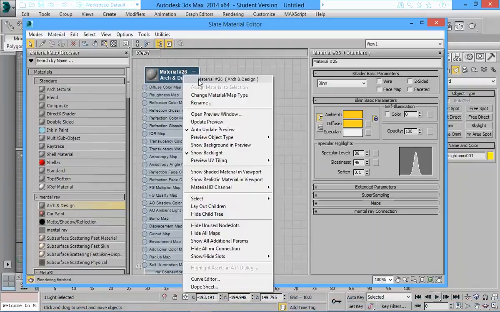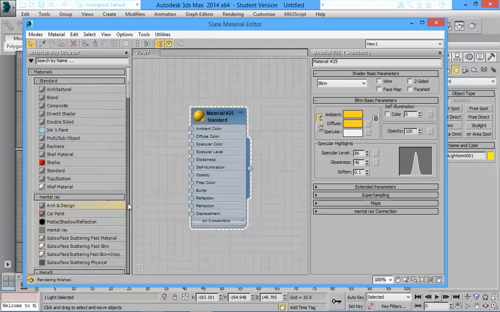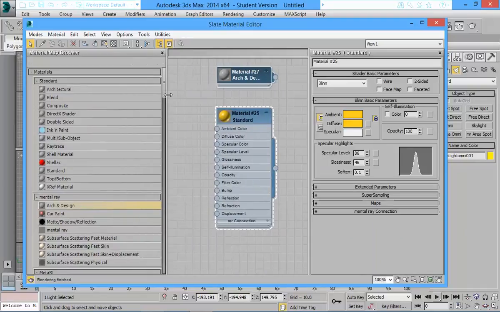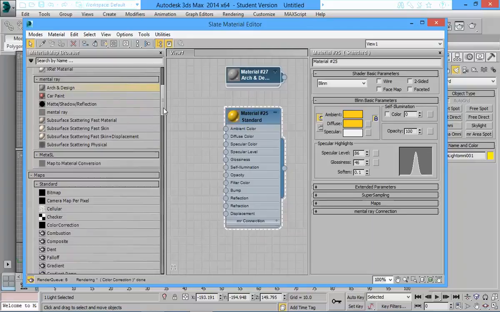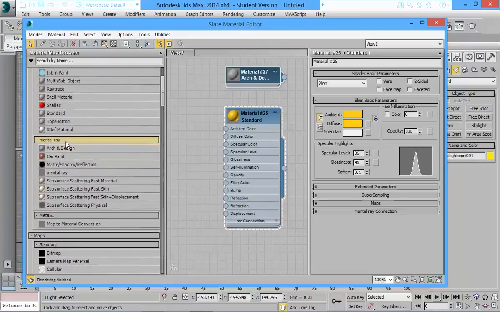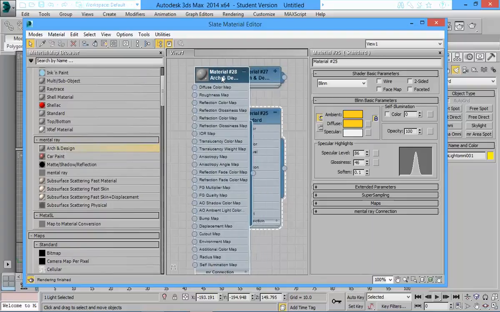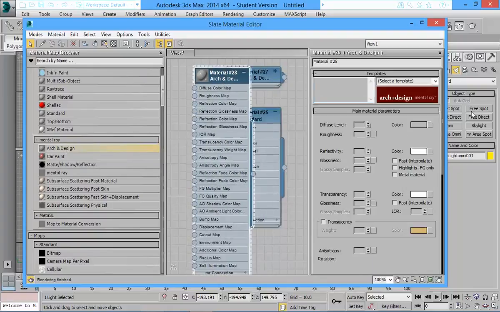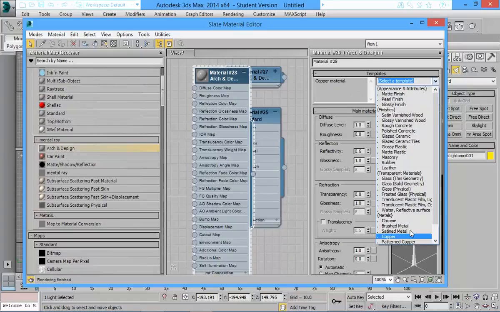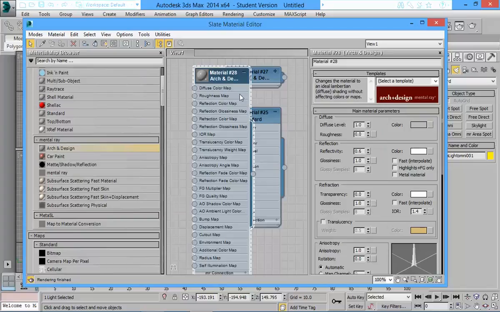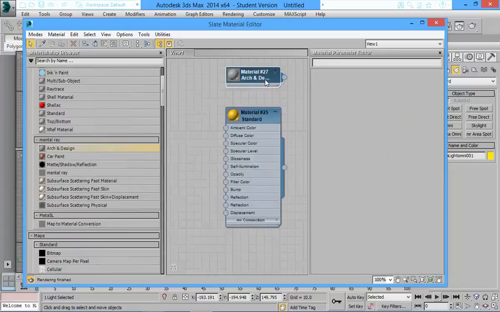Okay, so I'm just going to kill this one. But I'll show you one of those. The trick is when you go to mental ray, you really want to use some kind of a loads type of material. So if you went here, I think you can select a template. See the template? If you want stone, glass, the best thing is to select a template if you're using a mental ray renderer. But okay, we will not do that.